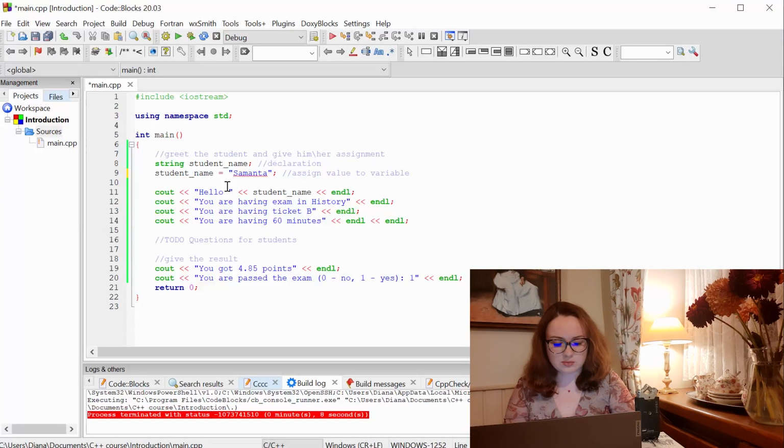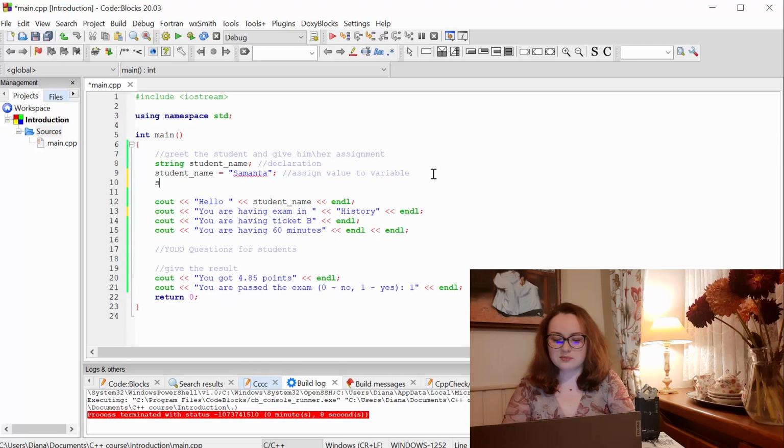Now I want to do the same with the topic of our exam. Instead of history I want to use a variable that I can change, assigning different topics like history, physics, math and so on. So I'm going to create a variable. Once again it will be string, and I will call it topic. And if I already know the value of my variable, I don't need to split its declaration and assignment. I can already write, let's say we have an exam in physics. So in this way you can declare a variable and immediately initialize it with some value.